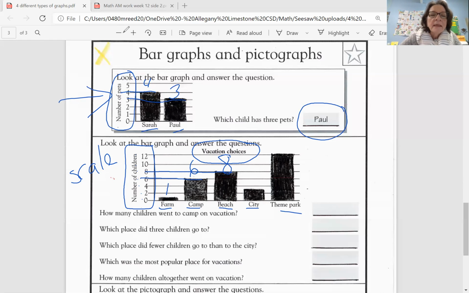That's tricky. It's not on either line. So it's in between the 2 and the 4. So if I trace it over, it's in between the 2 and the 4. So what is halfway between 2 and 4?